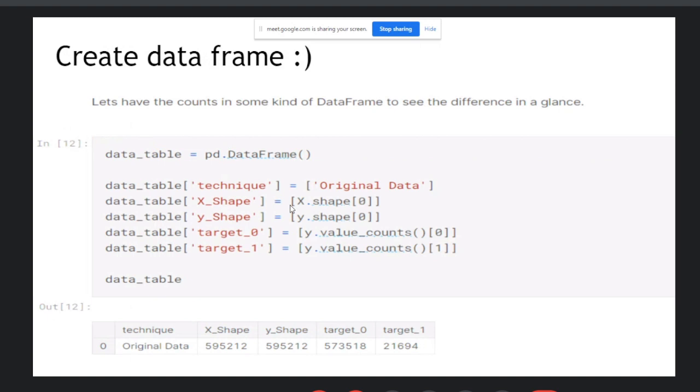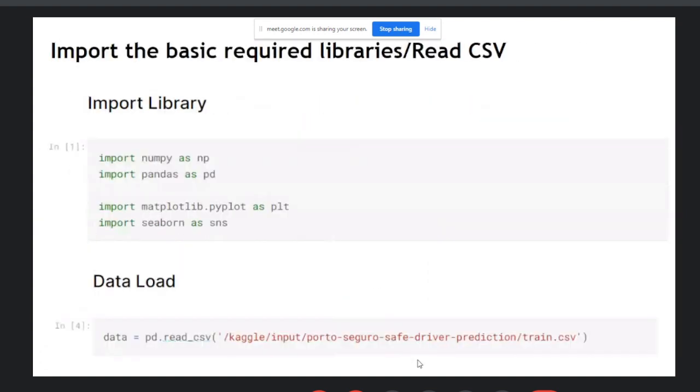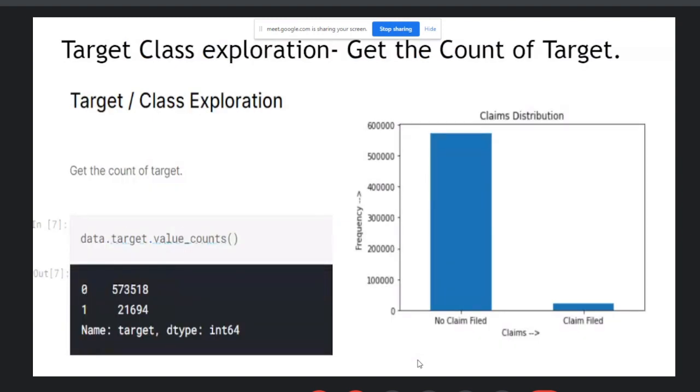So let's have the count in some kind of data frame to see the differences at a glance. So you create the data frame here, so you can check the X shape, Y shape, and target 0 and 1 values here. So techniques, that is original data, X shape values are there, Y shape values are there, then target zeros and the target 1. Okay. So first step, import the libraries, import the data set. Number 2, check the values, zeros and ones are there.